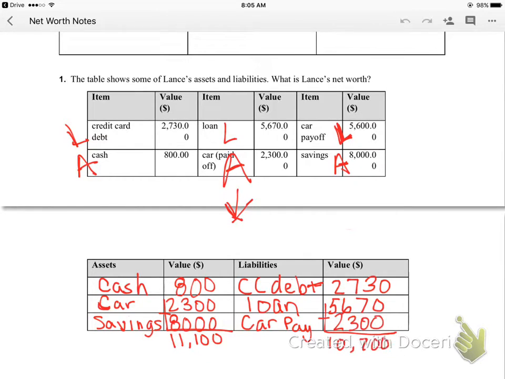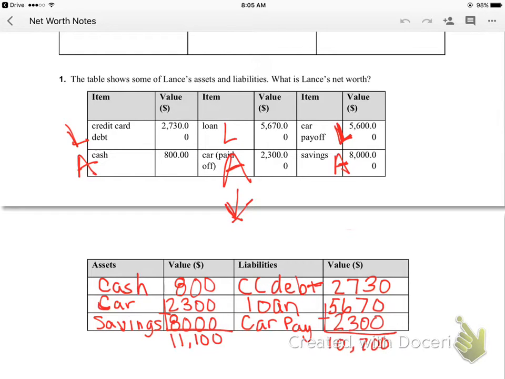So if I wanted to sell everything I had, get rid of all my bank accounts, go live in the woods, the total amount that I would have to do that with would be $11,100. Well, no, because I have to pay off my liabilities. I owe that credit card company. That just doesn't disappear. You can't just make that disappear. So this is where we get net worth at.